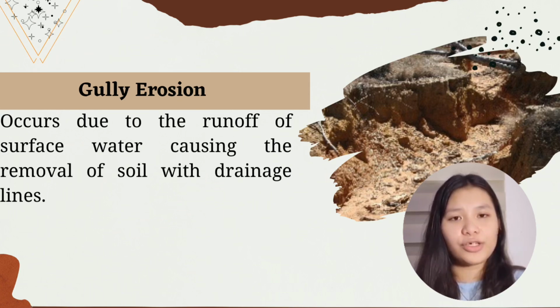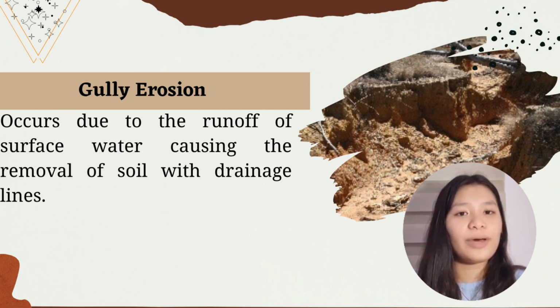The fourth type of erosion is the gully erosion. This occurs due to the runoff of surface water, causing the removal of soil along drainage lines. Something about gullies is, unless you take steps on stabilizing the disturbance, gullies will continue to move by headward erosion or by slumping of the side walls.